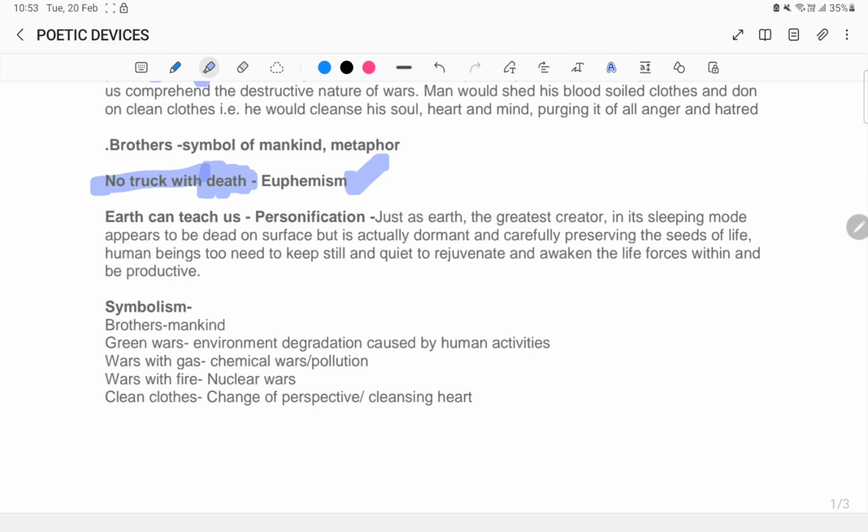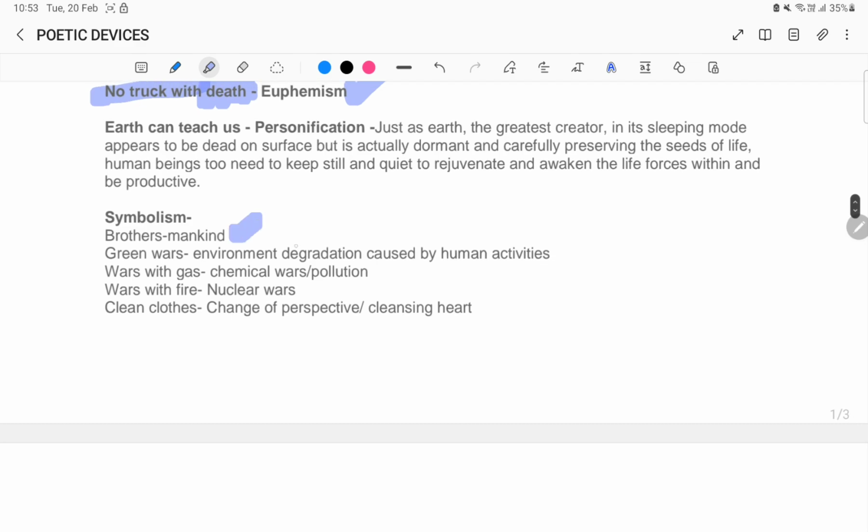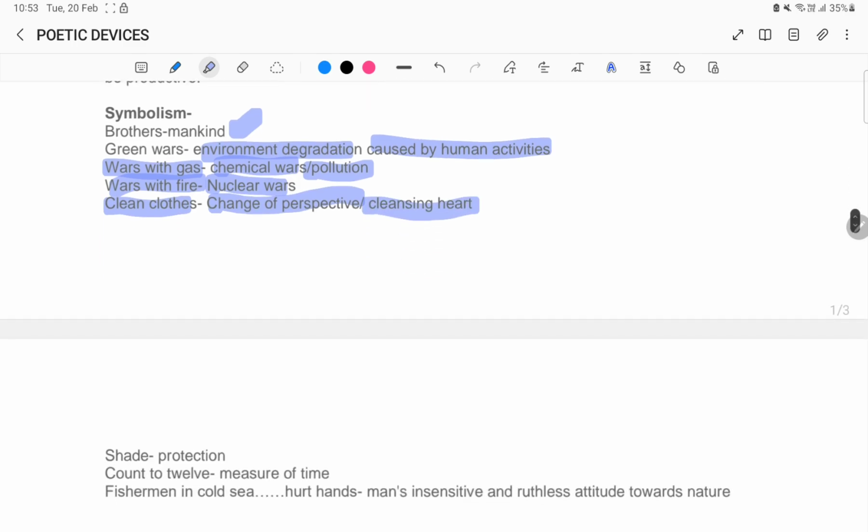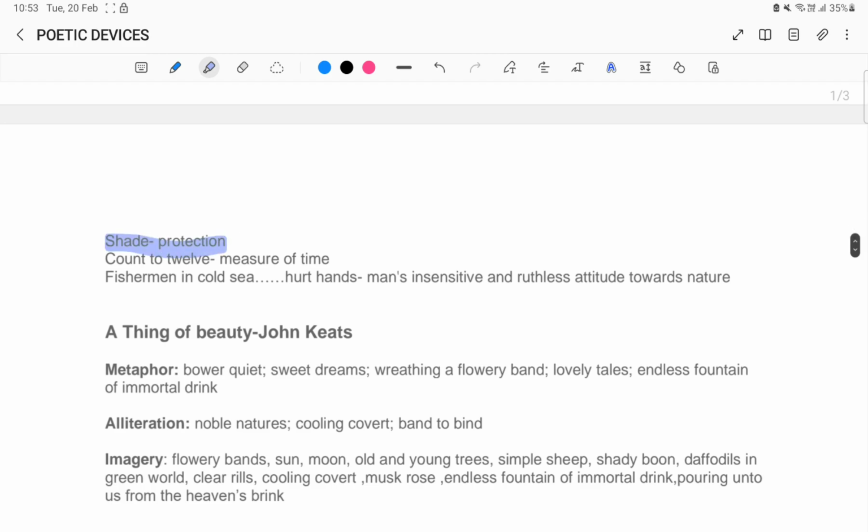Now, talking about the symbols here, brothers is a symbol of mankind, green wars is a symbol of environmental degradation caused by human activities, wars with gas is talking about chemical wars and pollution, wars with fire, nuclear wars, or wars with arms, bombs, everything. Clean clothes, a change of perspective and cleansing of our heart, cleansing of our soul, cleansing of our bodies. Shade is protection.